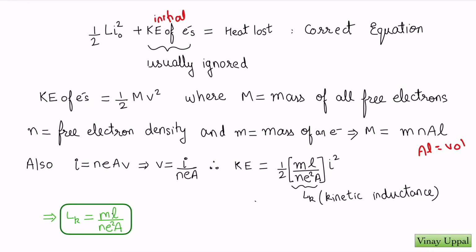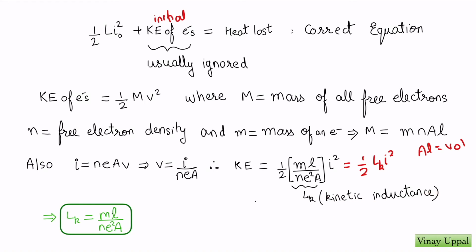Can you see we get kinetic energy as half times something times I squared. This looks very familiar, very similar to half L I squared. In fact, we call this term here the kinetic inductance. It is like the inductance associated with the electrons because of the kinetic energy of the electrons. So it is a term known as kinetic inductance.